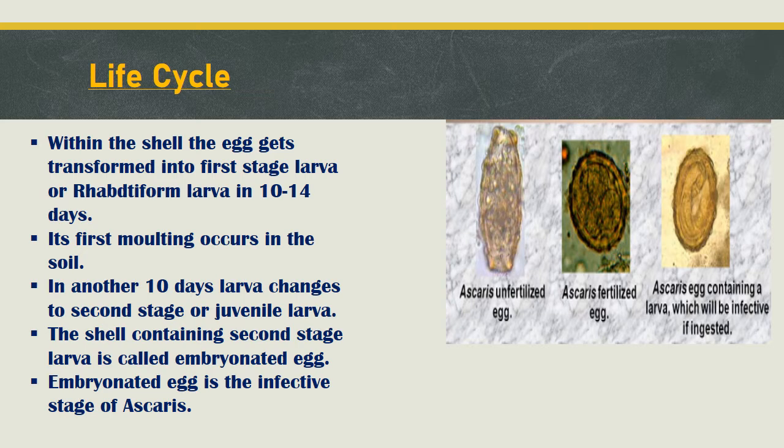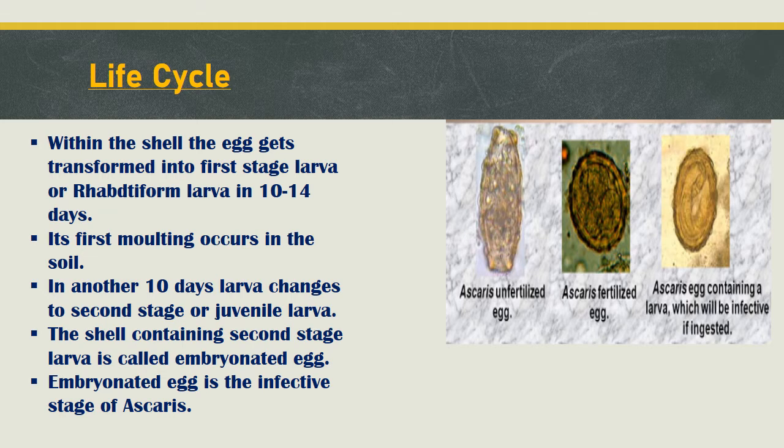The first stage larva, or rhabditiform larva, develops within the shell of the egg. It takes 10 to 14 days for development. During this time, the eggs require contact with soil. It requires at least 18 days of contact, otherwise the eggs cannot mature, and therefore its first molting occurs in the soil. Later, in another 10 days, the first stage larva transforms into the second stage or juvenile larva.